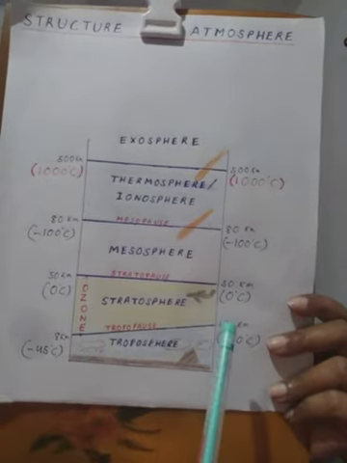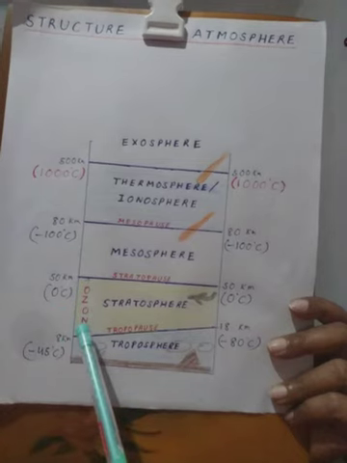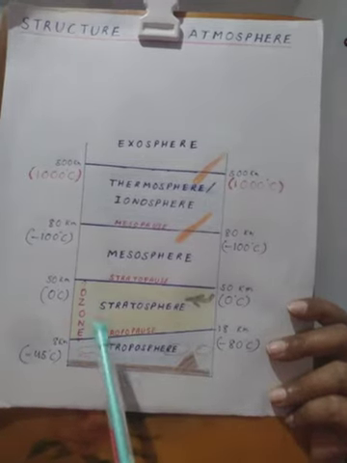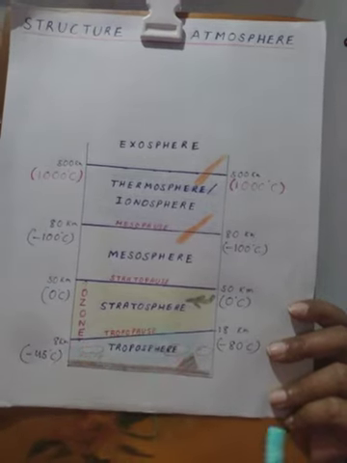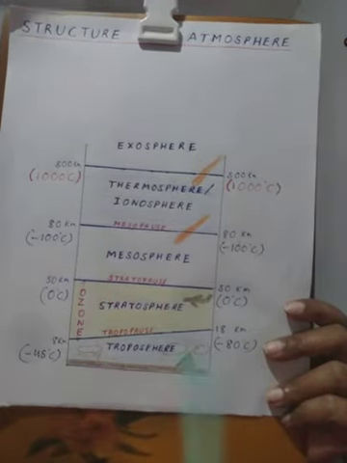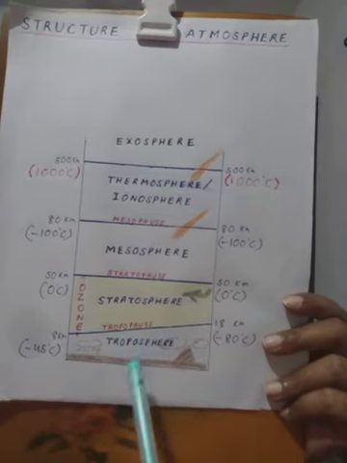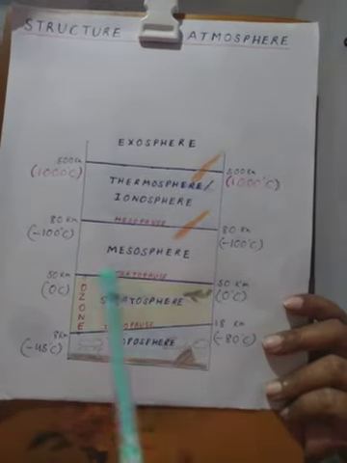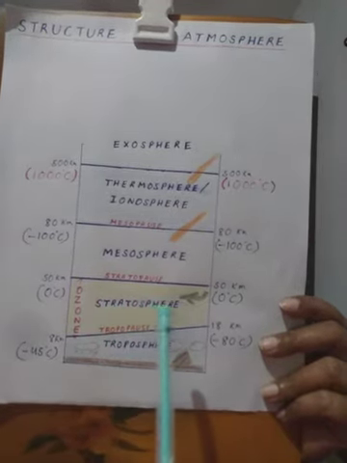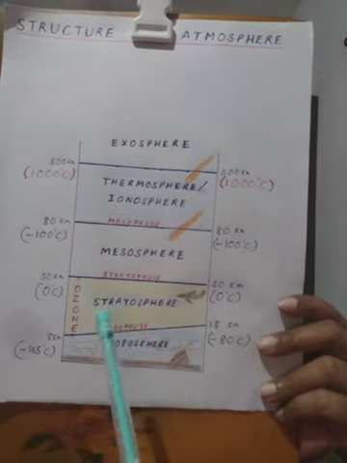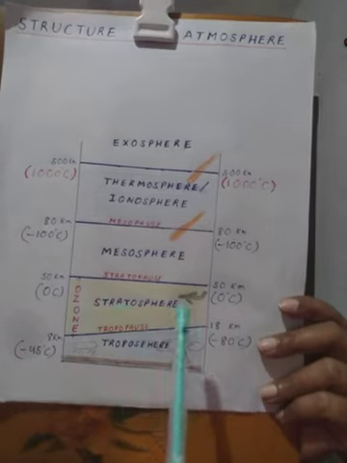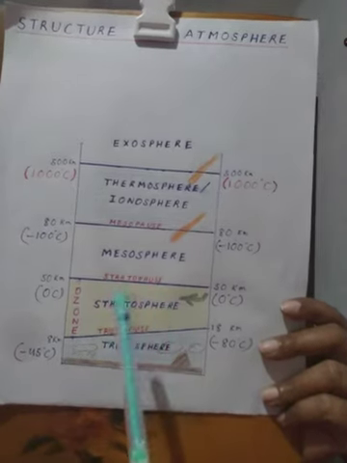In this layer we have the ozone layer, which absorbs the harmful ultraviolet rays of the sun and thus protects us. And due to this absorption of ultraviolet rays of the sun, there is increase of temperature. Also, this layer is not turbulent like the troposphere. It is tranquil and calm because there is no weather phenomena found here, as there is no water vapor and dust. So this is considered very ideal for the flying of jet aircraft.